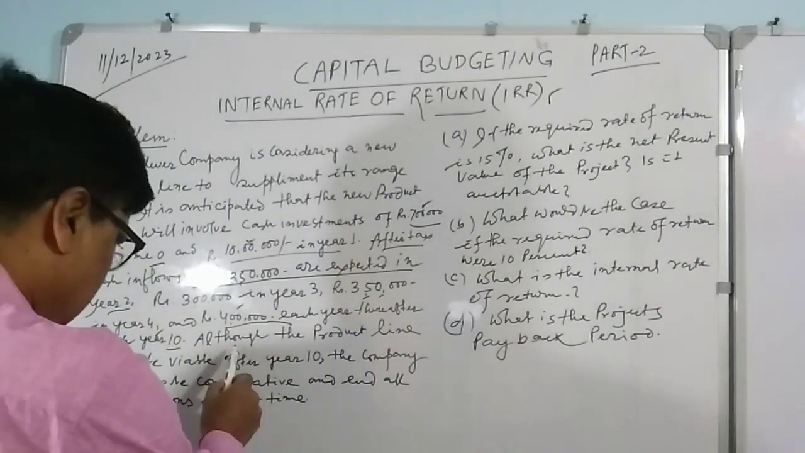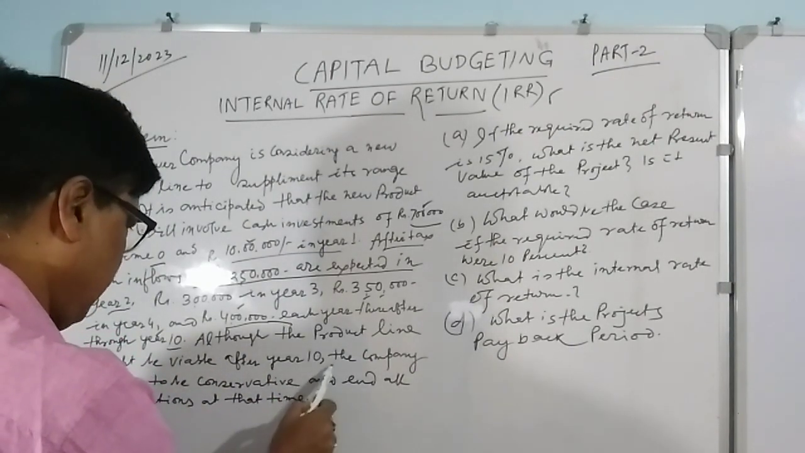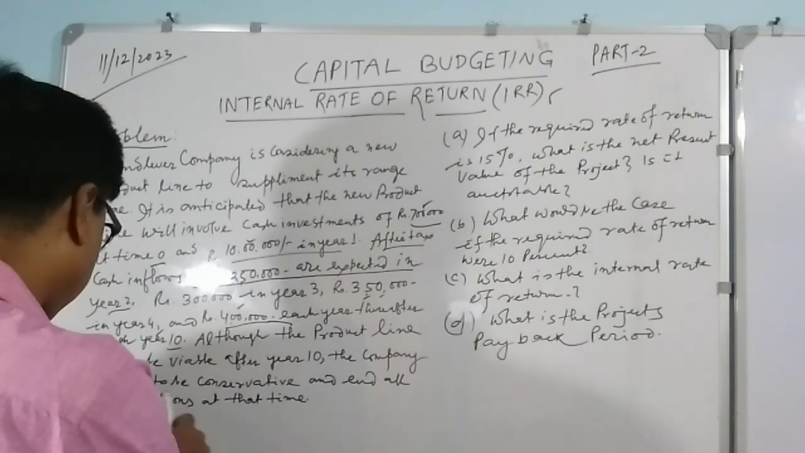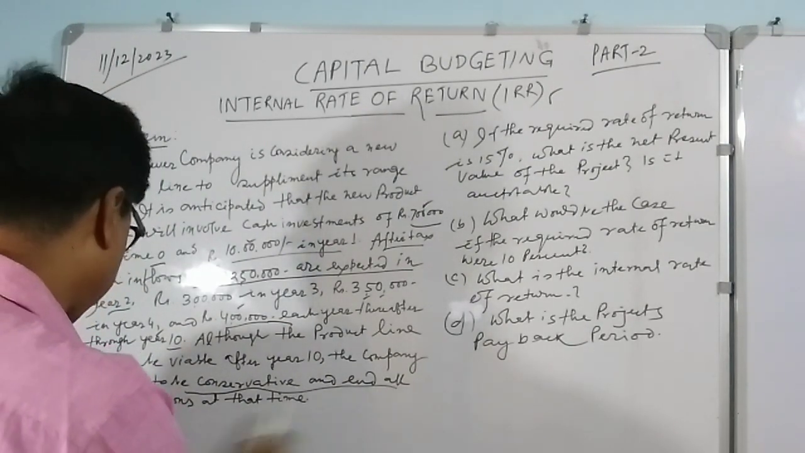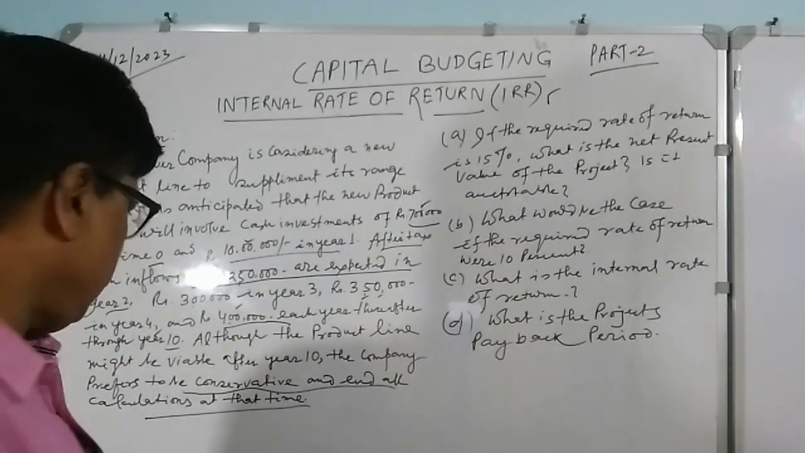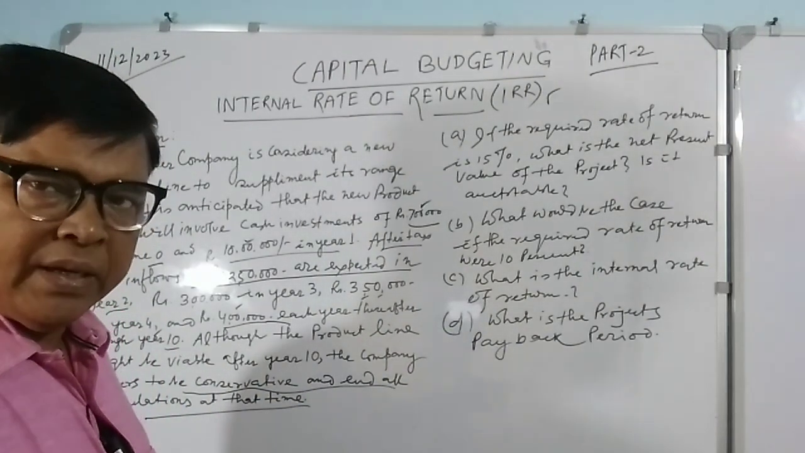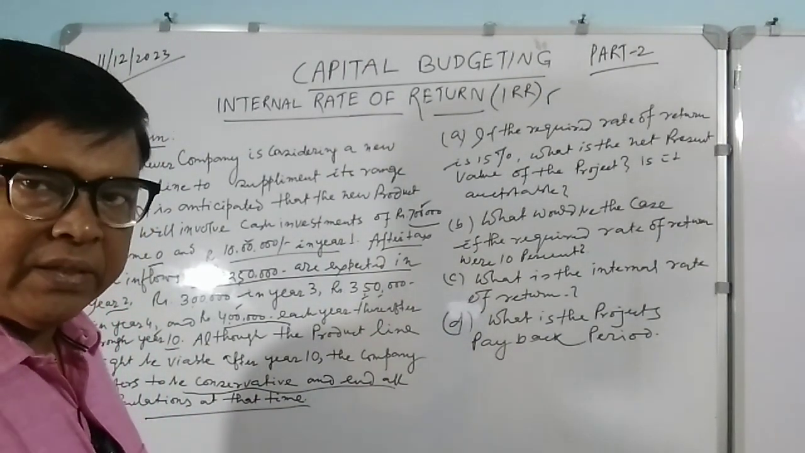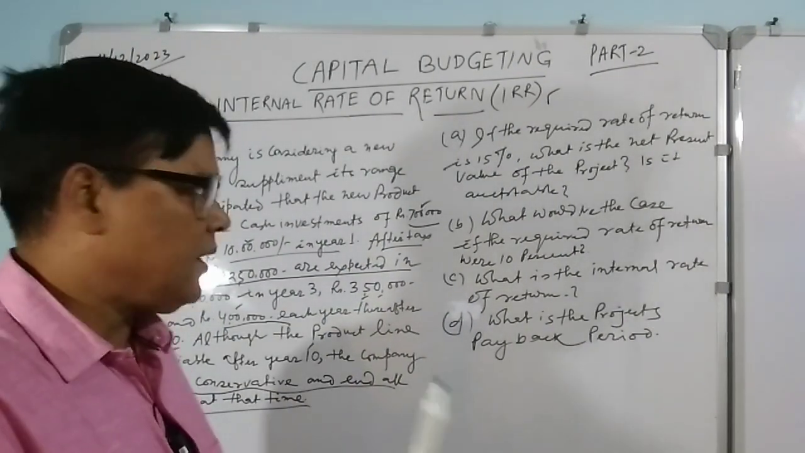But here they are telling that although the product line might be viable after 10 years, the company prefers to be conservative and end the calculation at that time. So within that period of 10 years they are ending it, because it may continue after 10 years also, but for practical reasons they are taking the benchmark or end limit, that is 10 years.